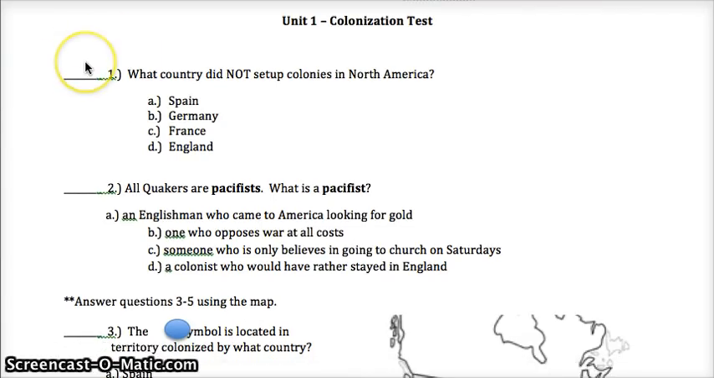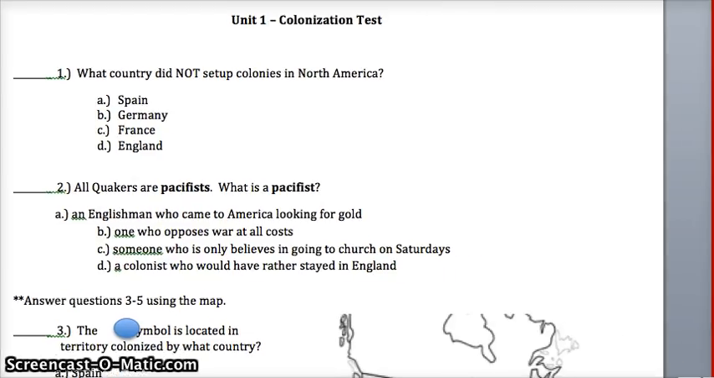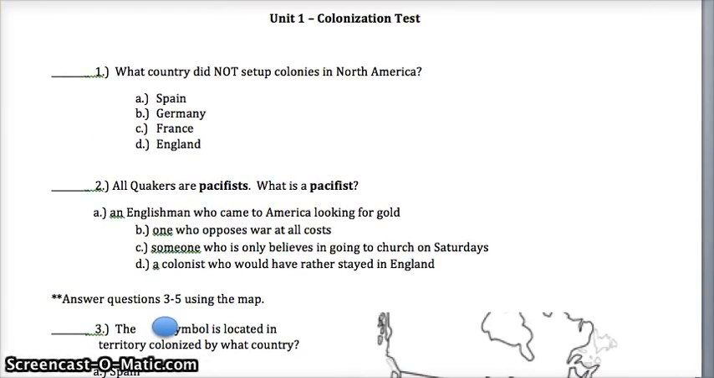Question 1. What country did not set up colonies in North America? A. Spain, B. Germany, C. France, D. England. 2. All pacifists are Quakers. What is a pacifist? Is it A, an Englishman who came to America looking for gold? B, someone who opposes war at all costs? C, someone who only believes in going to church on Saturdays? Or is it D, a colonist who would rather have stayed in England?